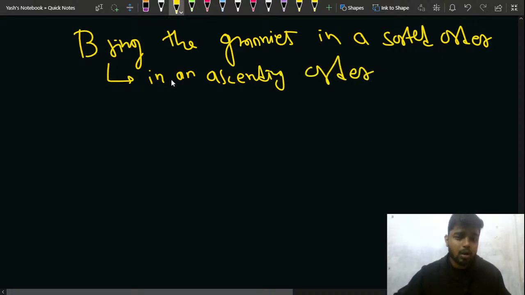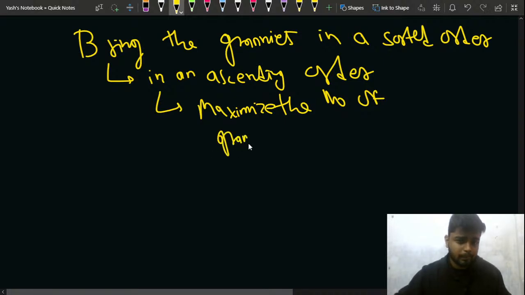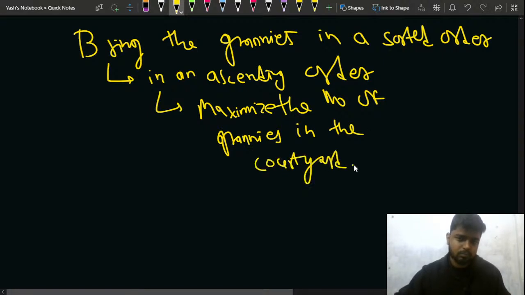Why? Because you want to maximize the number of grannies in the courtyard. Right, this is what you want to do. Perfect.